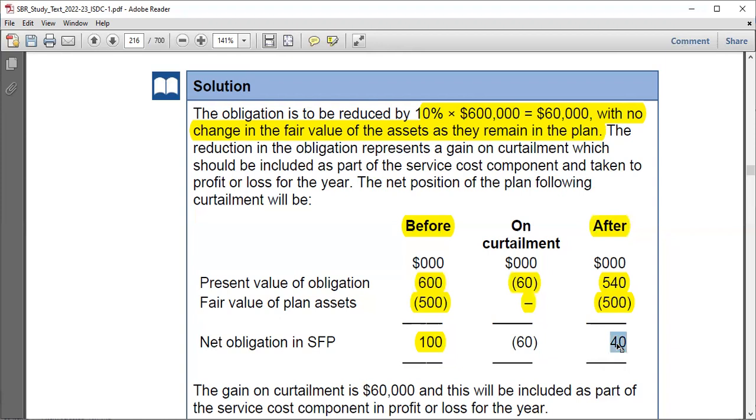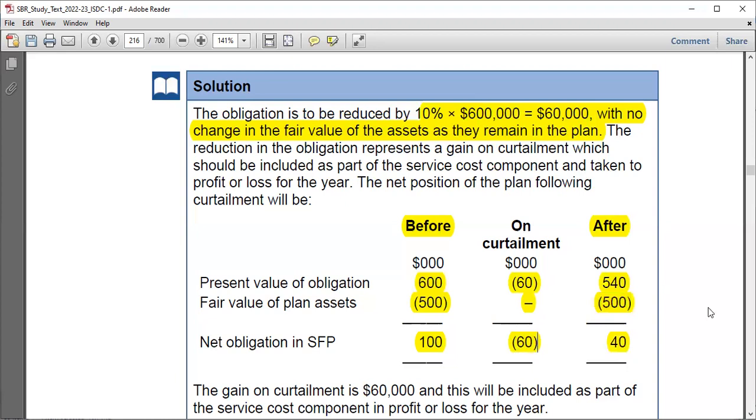So this should be the net obligation. All right, so you can ask yourself, before you had an obligation of 100, and after you only have an obligation of 40. The obligation has decreased by 60. This means actually kind of an income, right? So it's a gain. So there has been a gain of 60.